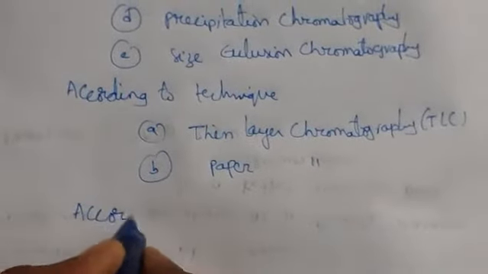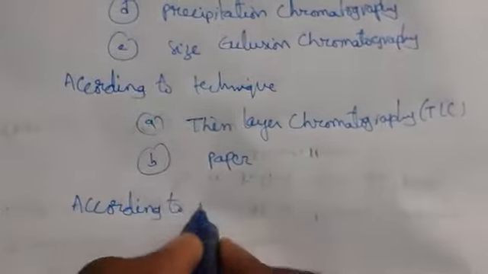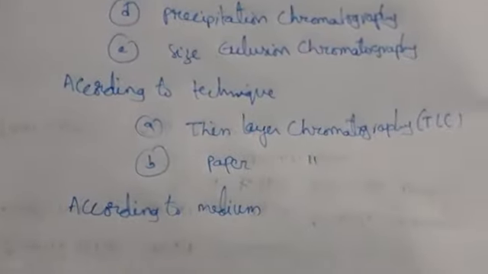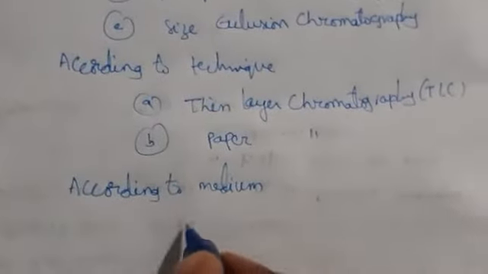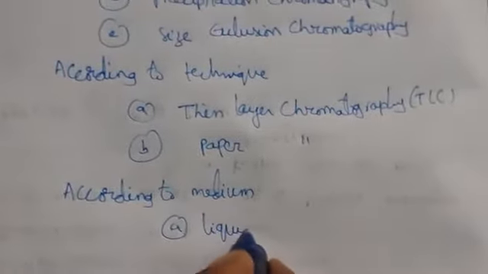According to medium, meaning in which the separation is going on, or according to mobile phase, the chromatography is classified as liquid chromatography and gas chromatography. So we are saying that according to separation mechanism, these are the classes.